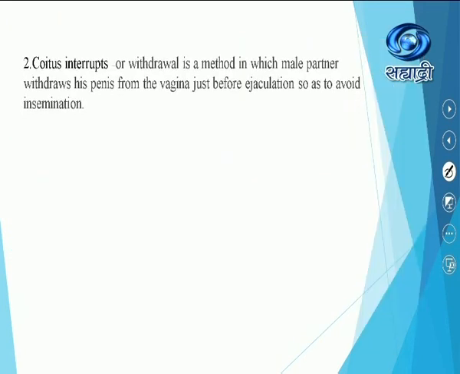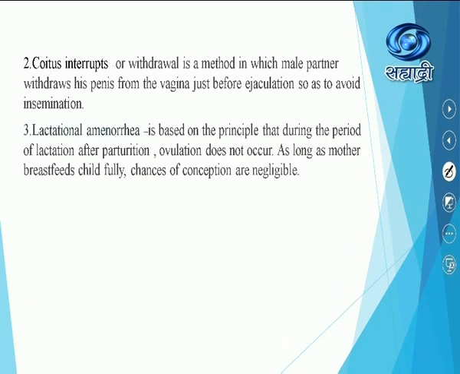Now, coitus interruptus or withdrawal is a method in which the male partner withdraws his penis from the vagina just before ejaculation so as to avoid insemination. It means before the semen can be discharged into the vaginal passage, withdrawal of the penis takes place by the human male so that they can avoid conceiving.